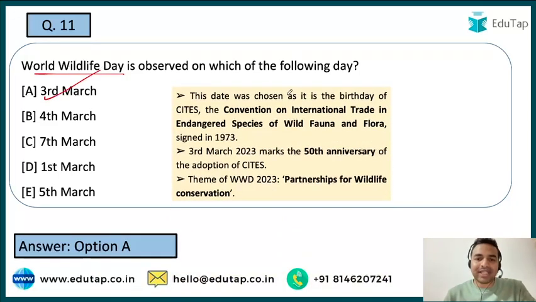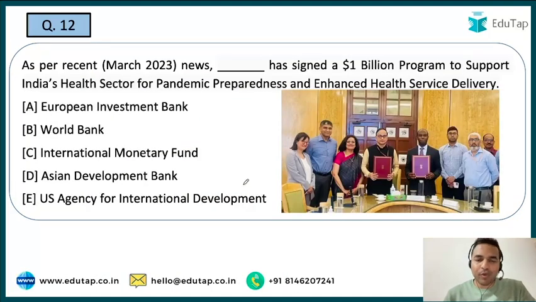सो हियर गाइज यू कैन सी दैट this particular date was chosen as the birthday of CITES, that is the Convention on International Trade in Endangered Species of Wild Fauna and Flora, which was signed in 1973. ठीक है. And guys, this particular year marks the 50th anniversary of the adoption of CITES. That is what the important information is. And when I talk about the important days, तो यहाँ पर दो चीज़ें important हैं. First one is the date. And the second thing is the theme for that particular day. So अगर theme की हम बात करते हैं तो theme for this year is partnership for wildlife conservation. Now guys, let's move on to the next question.